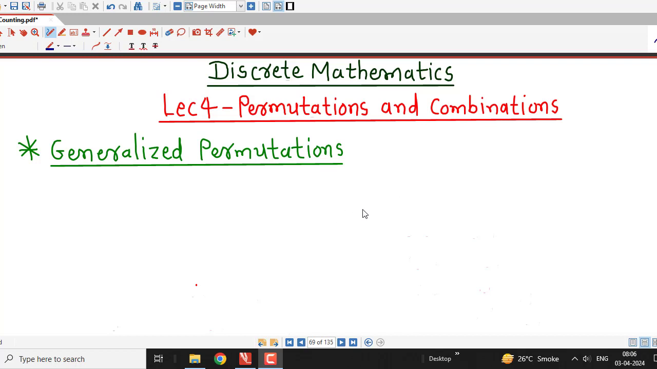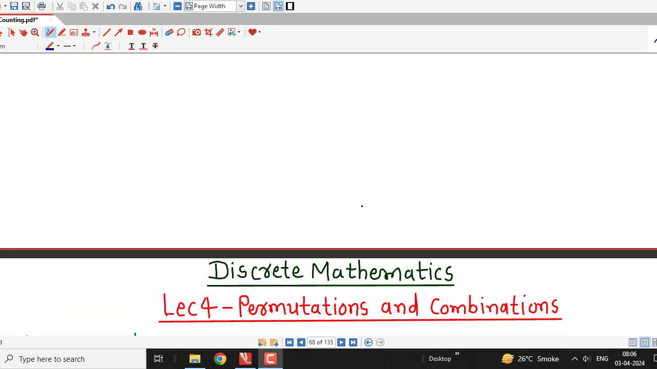In lecture number 1 to 3, we have discussed permutations and combinations, and we had made one assumption that repetition of objects is not allowed. Whatever we have discussed in lectures 1 to 3, we have the assumption that we are doing the arrangements without repetition,